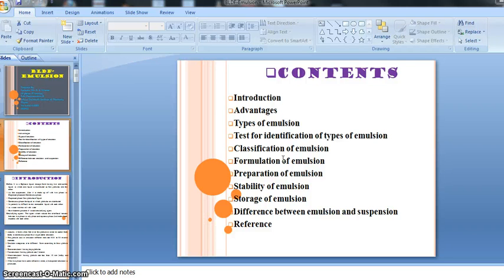In classification, we have already studied the various kinds of emulsifying agent. That is, natural emulsifying agent obtained from vegetable source, then natural emulsifying agent obtained from animal source. Vegetable source means emulsifying agents which are obtained from plants, right? Then animal sources like wool fat, egg yolk, then gelatin.